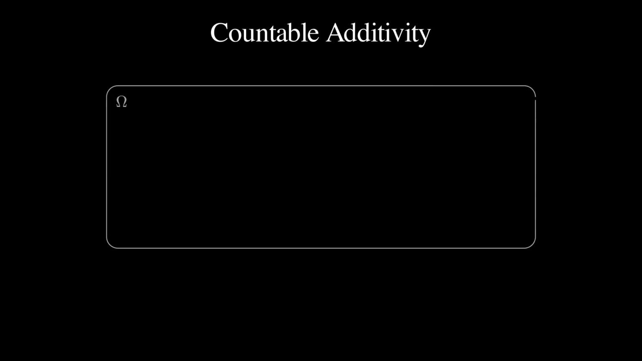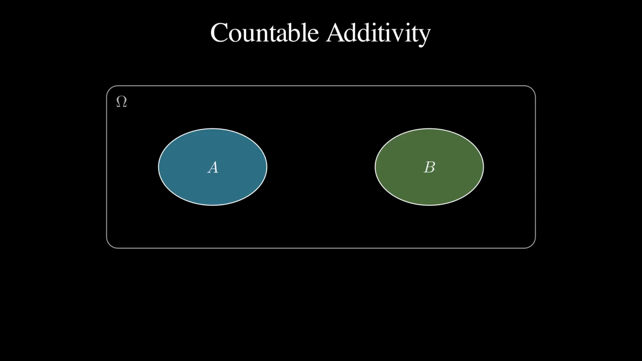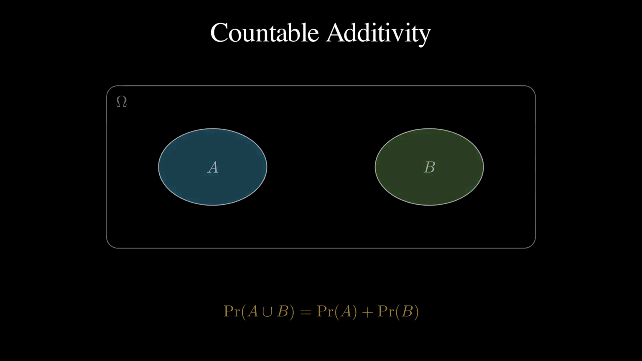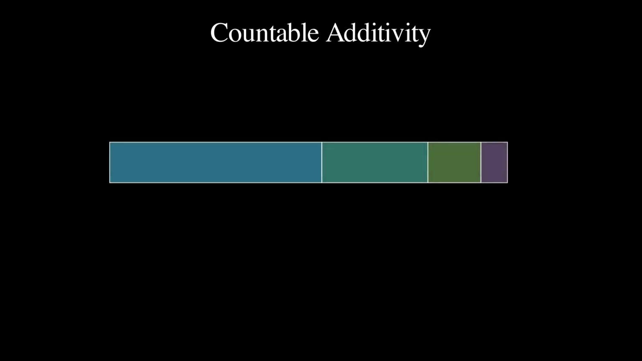Here are 2 disjoint events, A on the left and B on the right, with no overlap between them. Because they are disjoint, the probability of A or B is exactly the probability of A plus the probability of B. Nothing is double counted because there is no shared region to count twice. But the axiom says more.